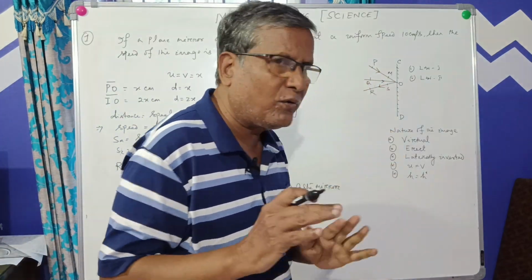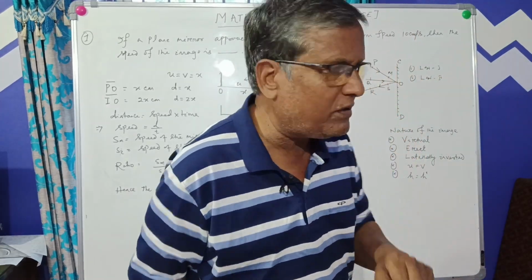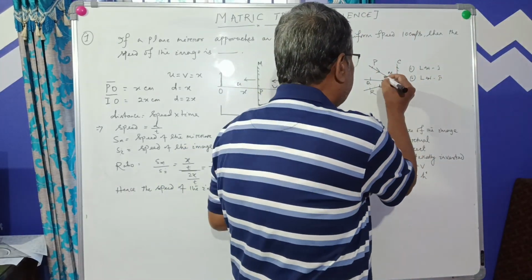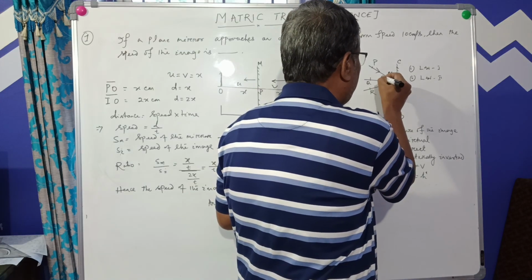Okay. Plane mirror follows the laws of reflection. So there are two laws. The first law: the angle of incidence is equal to the angle of reflection.